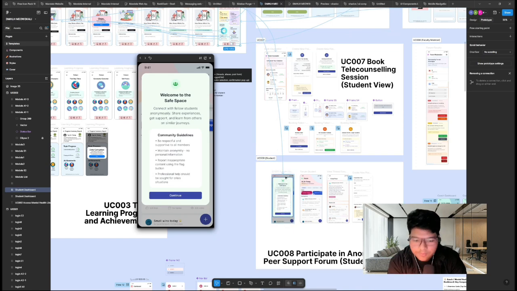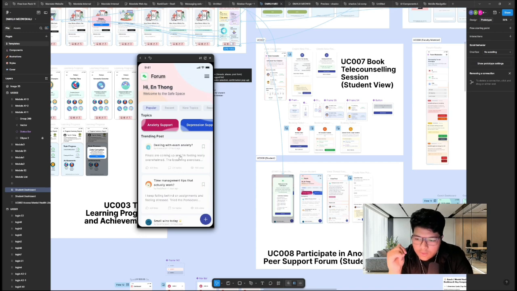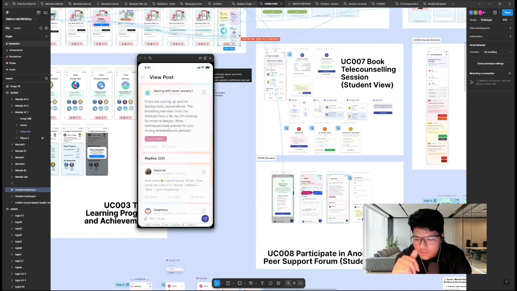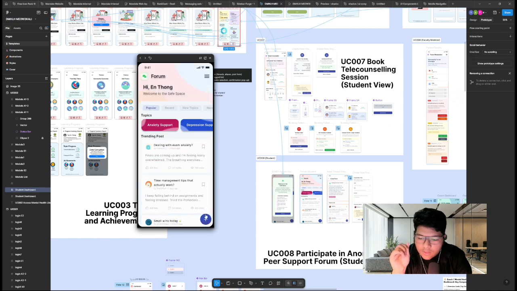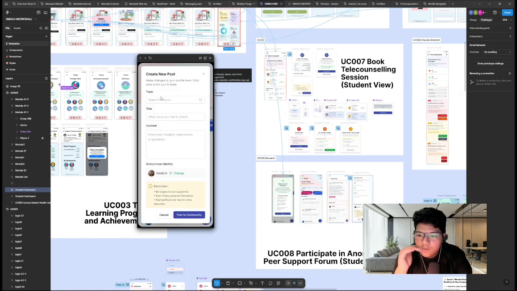They will navigate to the forum page, and the user is greeted with a modal to show the community guidelines. They press continue, and it will show like this. If the user wants to view details of the post, they can click and they can reply. And if the user wants to create a new post, they can select this button. It will open a modal for the user to input what they want to post.